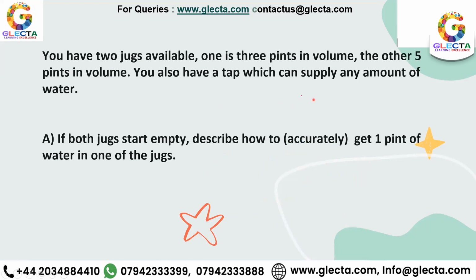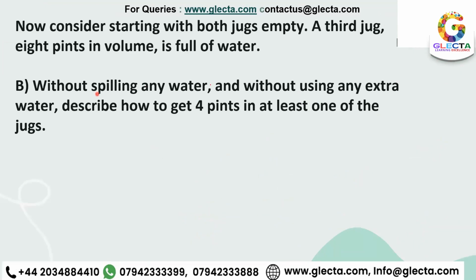All right. Now let's try out the B part. Without spilling any water, it's the continuation of that one. Now we have added a third jar, which is 8 pints in volume. This is the last one for you. And after this one, I'll be giving you guys homework questions. So over here, our third jug is there, 8 pints in volume, full of water. Without spilling, you guys now need to get 4 pints at least. Tell us how are you going to be doing this one?